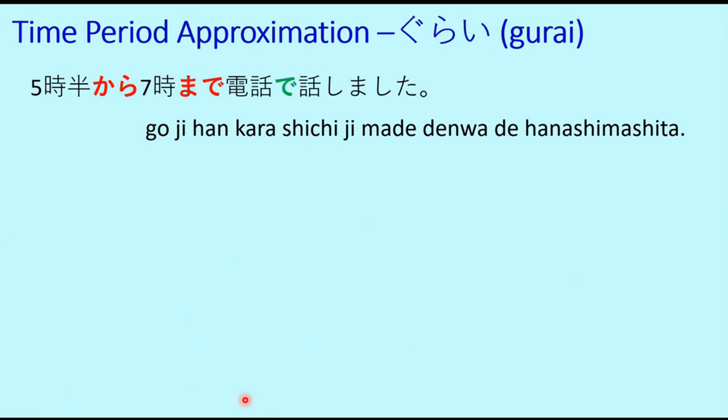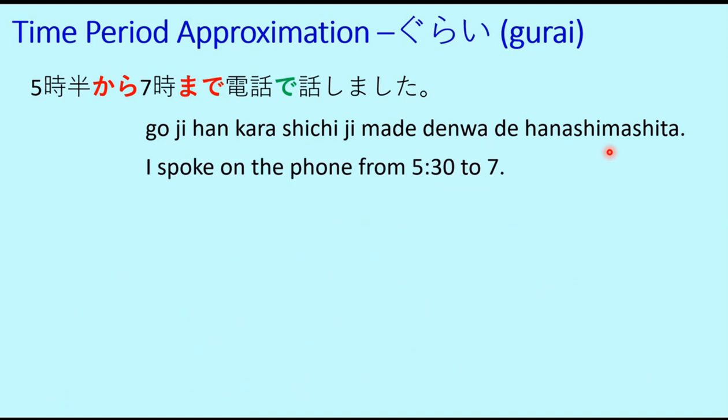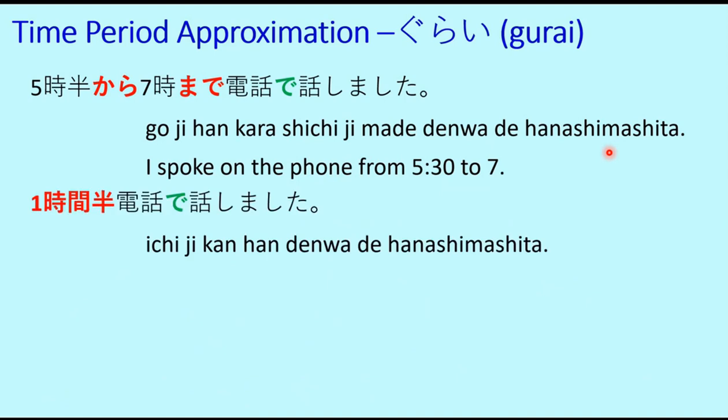So this example we have seen in an earlier chapter. Now we are coming to time period approximation, which is gurai. So goro was time approximation. Now gurai is for time period approximation. So 5時半から7時まで means 5:30 to 7. 電話で話しました. I spoke on the phone from 5:30 to 7. 1時間半電話で話しました. So this means I spoke for 1.5 hours.